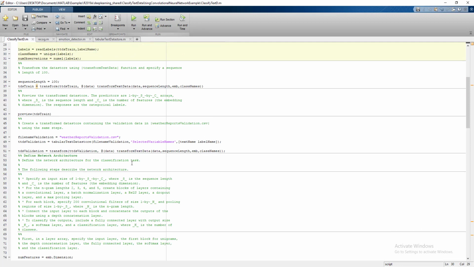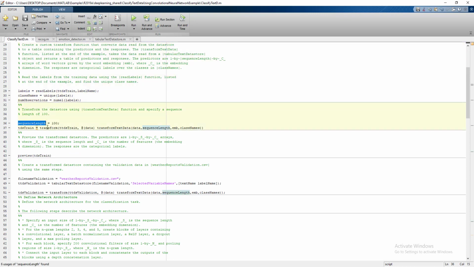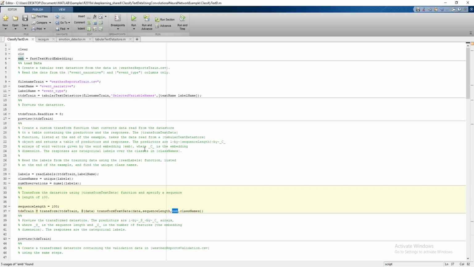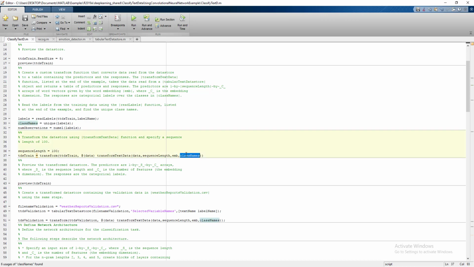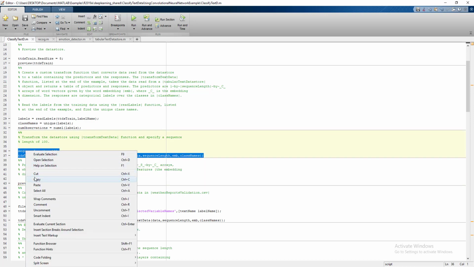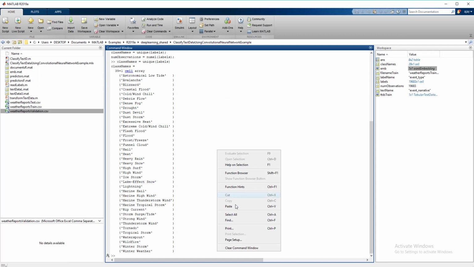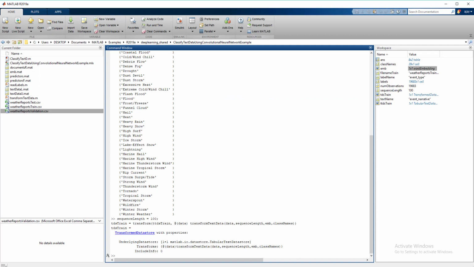After seeing the 39 unique labels, it's time to convert, to transform. That's the main part of the program. Transform that data into sequences, into an image type with the help of the embedding vector and the dictionary provided by MATLAB, corresponding to the class name. So now I'm going to do it. Okay, one more thing guys, let it be done first.